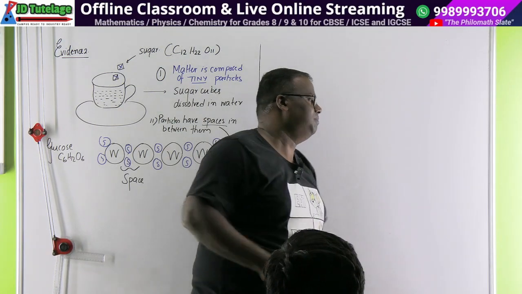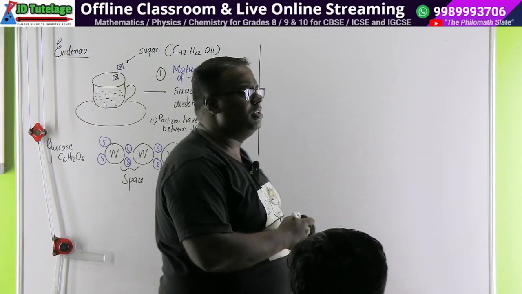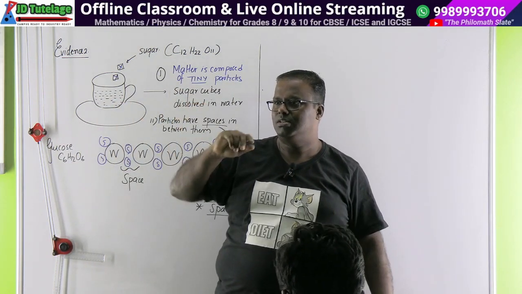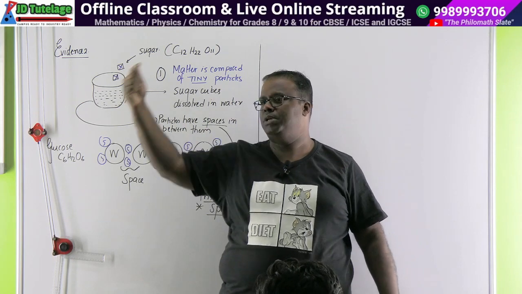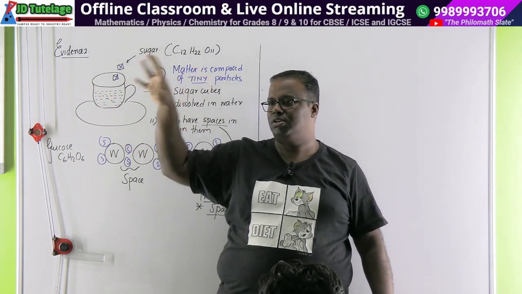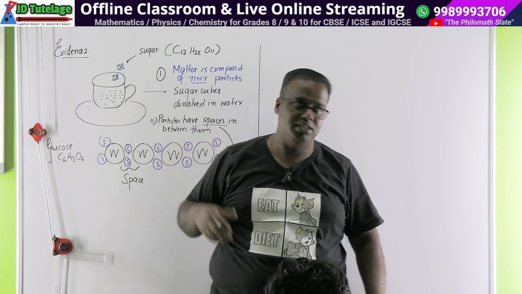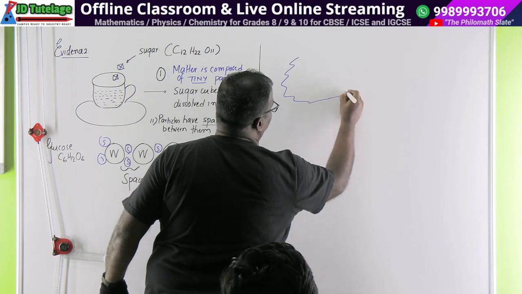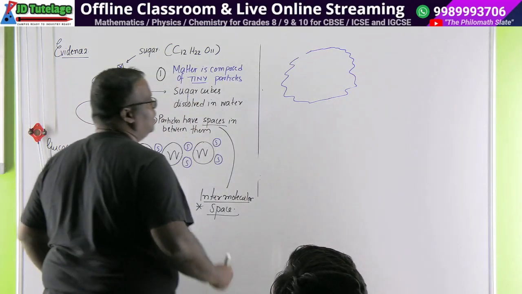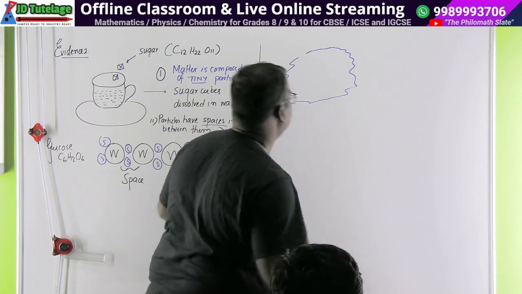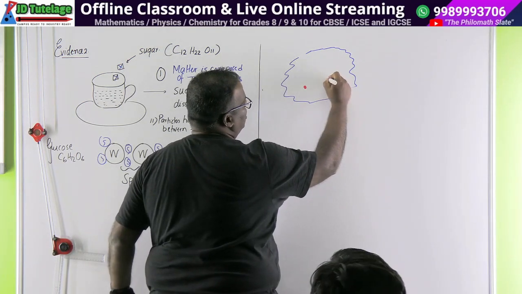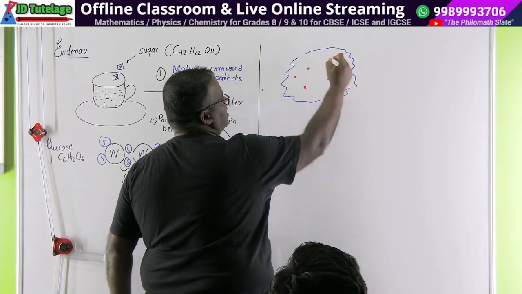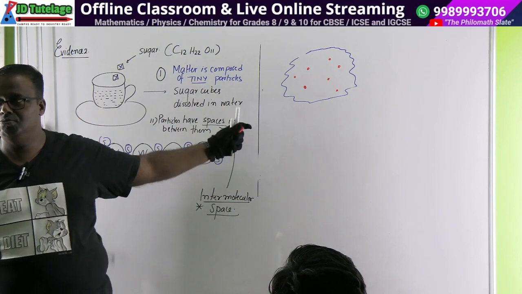Chalo, last wala. Have you seen this flower called jasmine? देखा है ना jasmine? Jasmine के pollens होते हैं, सामने pollens होते हैं. You have the petals and you have a big stigma or whatever is called coming out, और उसमें pollens रहता है, ठक करके मारने से लग जाता है. So let's take like Peppa Pig, a muddy puddle of water. ऐसे water ले लो, water puddle, और इसमें डालते हैं कुछ pollens. कैसे pollens? Pollen 1, pollen 2, pollen 3, pollen 4, pollen 5, pollen 6, pollen 7 ऐसे. ठीक है? And you start observing the motion of these pollens.